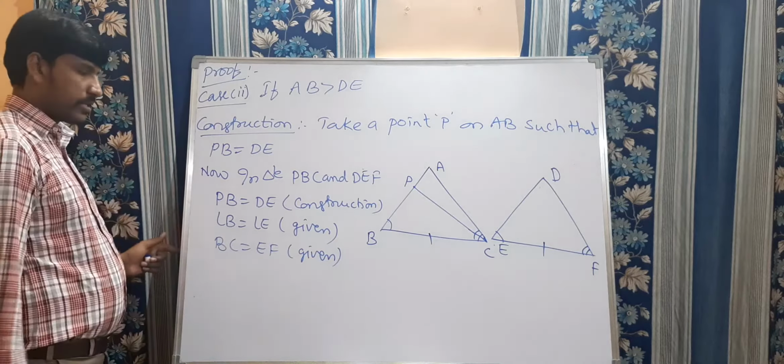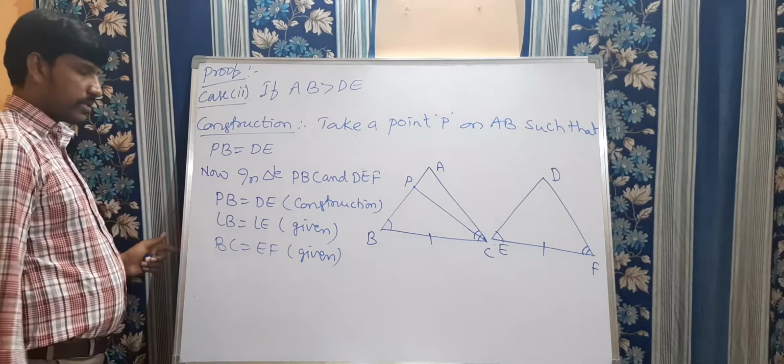Clear, my dears? So therefore, by using the SAS axiom, or SAS congruency rule, we can say that triangle PBC is congruent to triangle DEF.